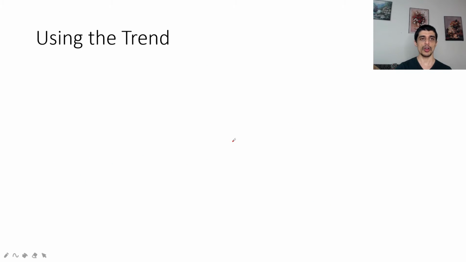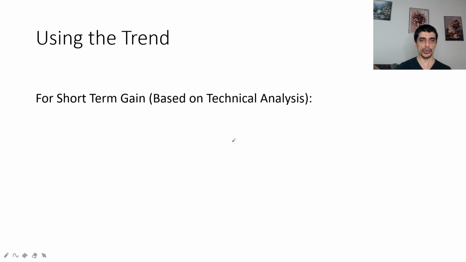Now let us understand how to use this bull market and bear market condition to make profit or maximize the profit in the stock market. If you are a short term trader looking for a gain based on technical analysis, when the market is bullish, you can buy, and as the market is going up, in the short term you will make a profit. If you are looking for a short term gain in a bullish market, you will buy based on technical analysis.